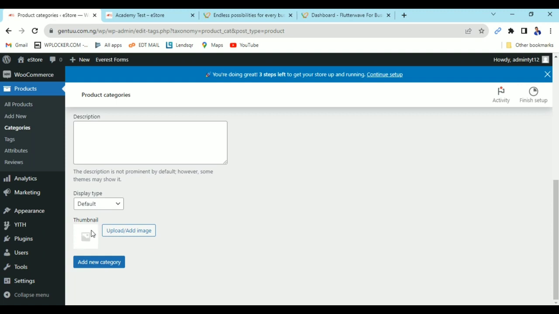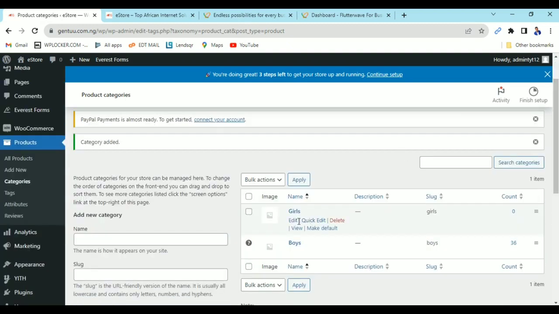Don't forget, always add an image when you are setting it up on your own, because there are places where this image will be reflected, so ensure the quality is okay. You click on add. Now you can see we have boys and girls. These two are categories. Now this category has a total of 36 products. So we are done with the category section.